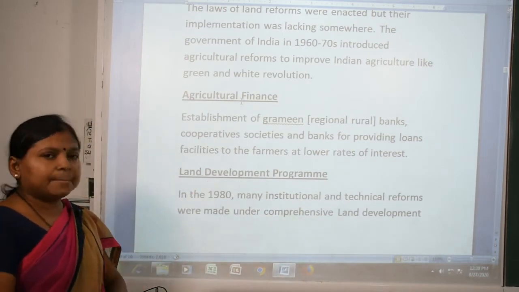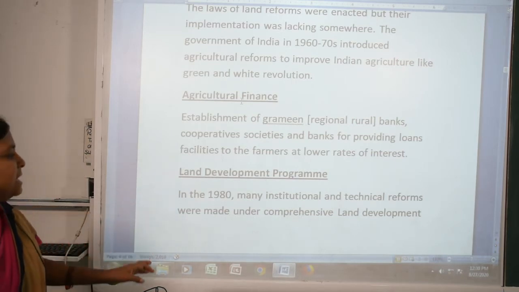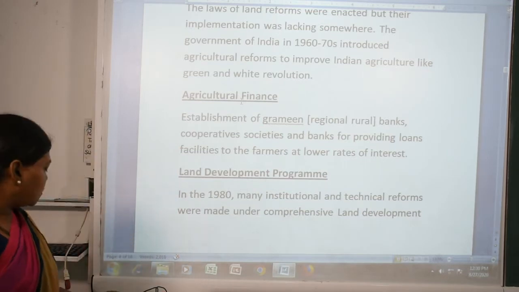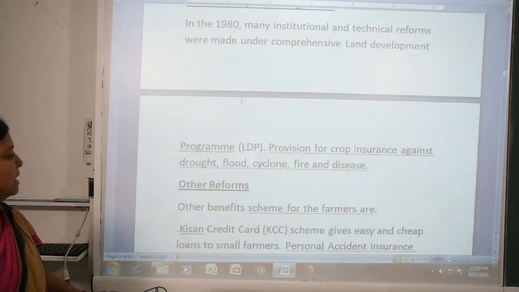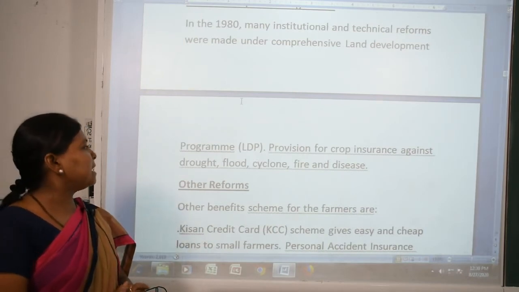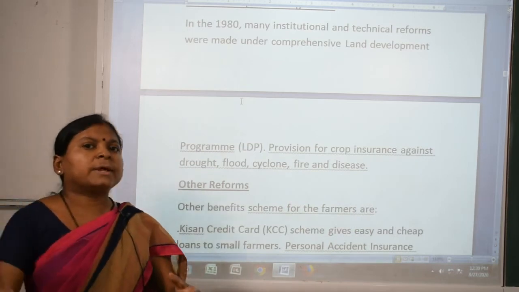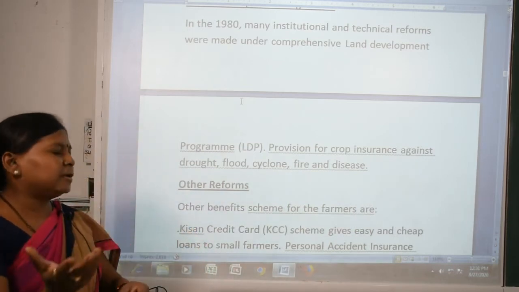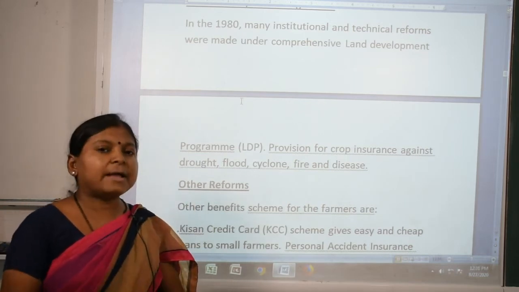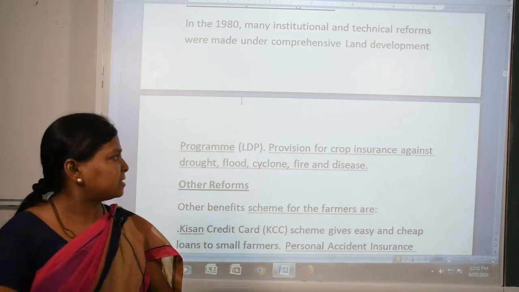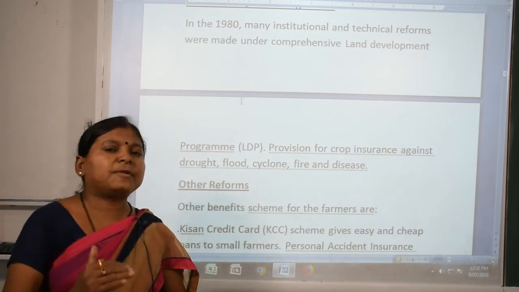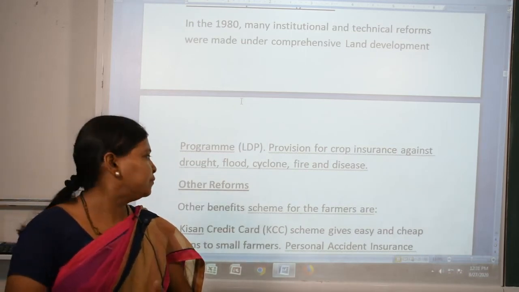See, land development program. After that, in the 1980s, many institutional and technical reforms were made under the comprehensive land development program, LDP, with provision for crop insurance. Suppose the farmers are growing crops and they may fail due to drought, flood, cyclone, fire or disease, all these types of natural disaster. So there is a provision for crop insurance. If their crops are damaged, the government will provide money to them.